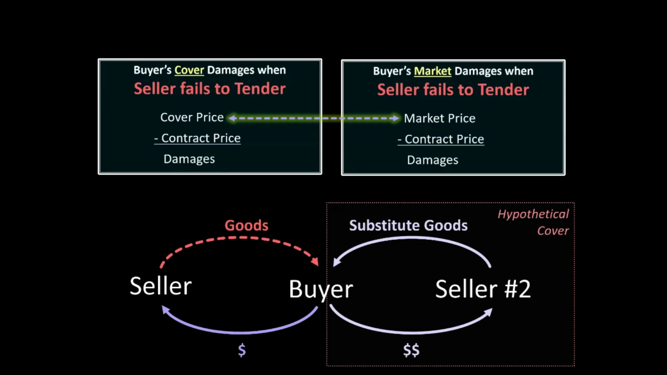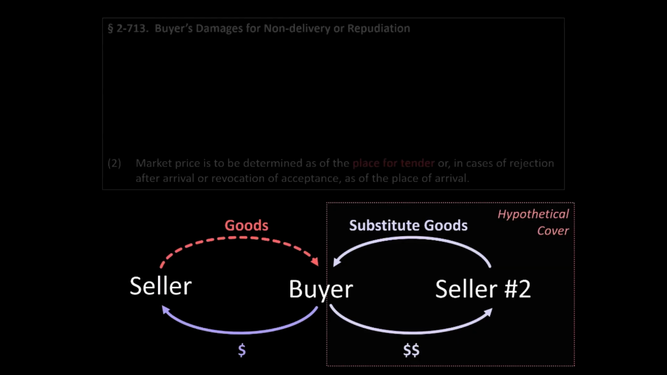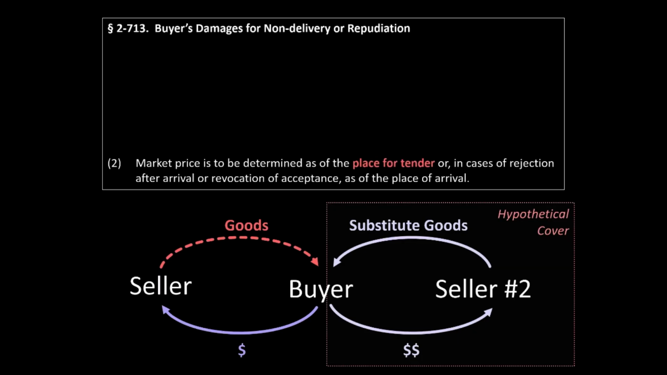The market-based formula for damages under 713 is fairly straightforward, but determining the correct market price can in some cases be difficult. Subsection 2 says that the relevant market price is generally the market price at the place of tender. So if the market price of the goods varies in different locations, if there are local markets for the relevant goods, then the relevant market price for determining 713 damages is the market price at the place of tender as required by the breached contract.